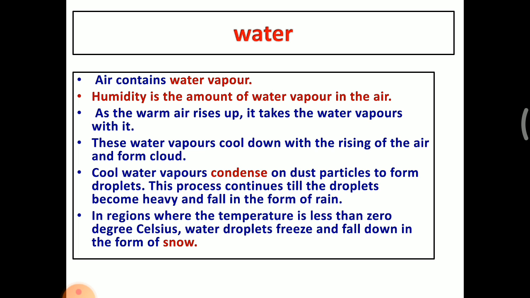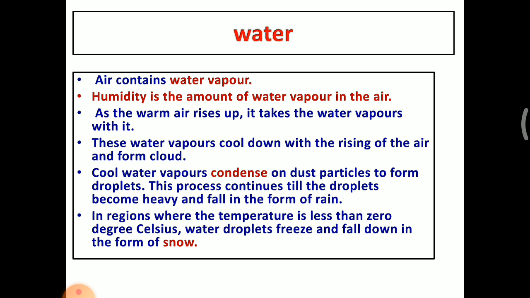We know that the air contains water vapor. When the sunlight falls on the air, it starts to heat up. This heated air is always lighter and rises up. This rising air takes the water vapor also with it. These water vapors cool down with the rising of the air and form cloud. When the water vapor is raised up, it cools down and forms the cloud.